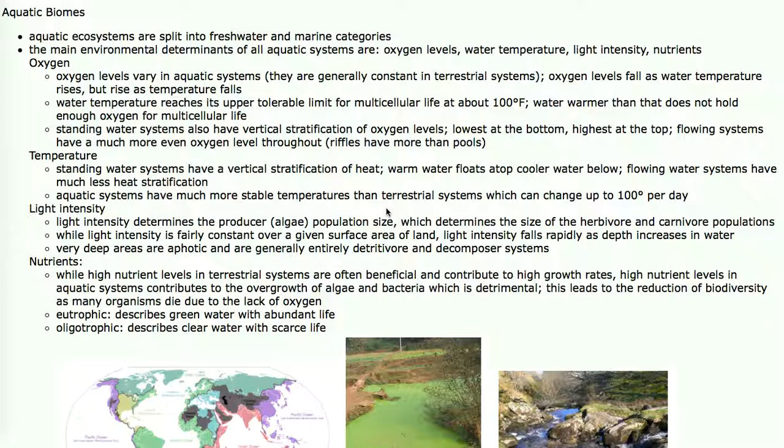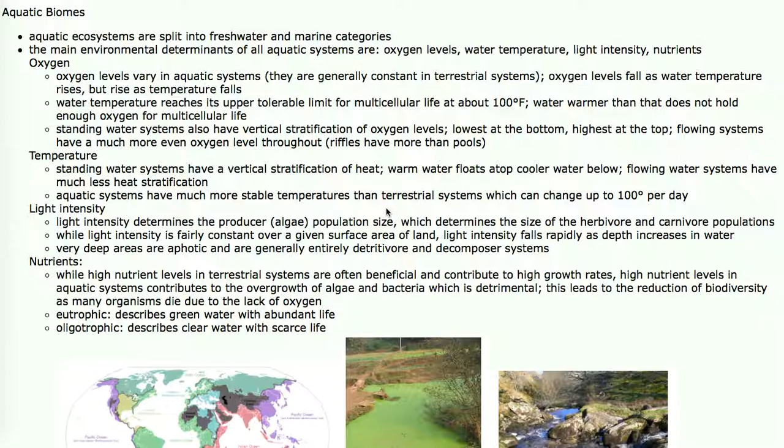While on land, climate determines what grows where. In the water, there's four factors: oxygen levels, temperature levels, light intensity, and nutrient levels, which are different. Unlike land, oxygen levels in water can vary drastically. Generally speaking, especially if water is sitting still, oxygen is highest at the surface and lowest at the depths.